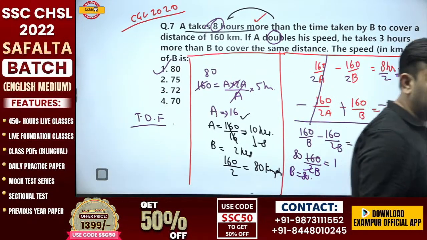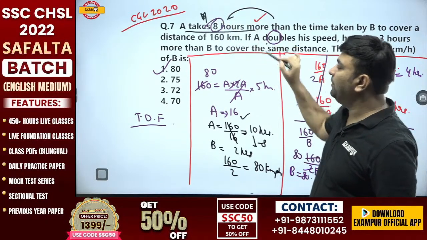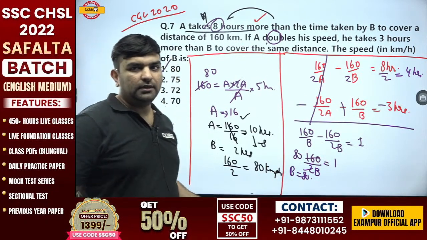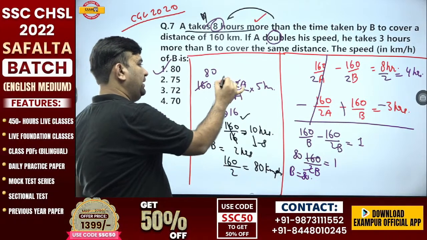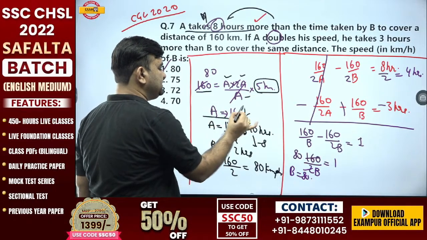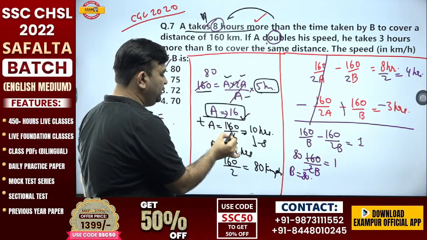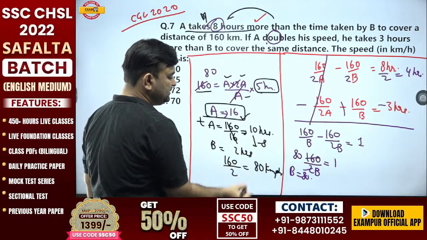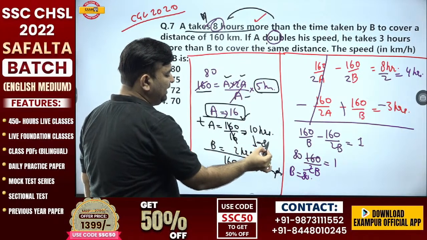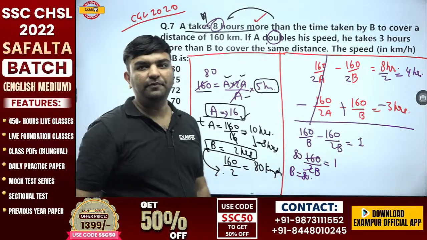Please do see this as well. A is changing speed from single to double, or doubling his speed. So I applied the TDF in A. A, 2A, time difference 5 hours, 160 kilometer, speed of A 16. Time taken by A, 160 kilometer with the speed of 16, 10 hours. What is the time taken by B? A takes 8 hours more, so B will take 8 hours less. So 2 hours. 160 kilometer in 2 hours, speed of B is 80 kmph.